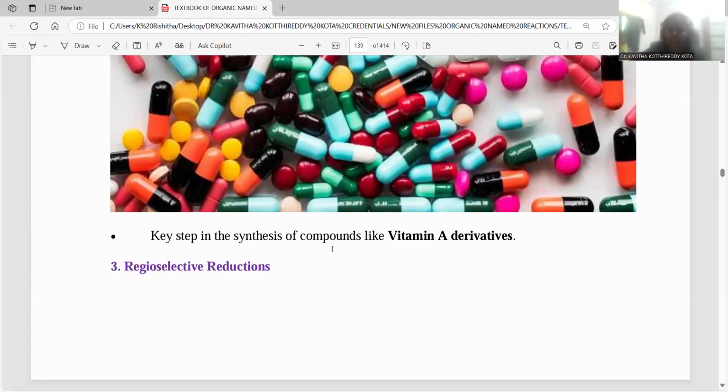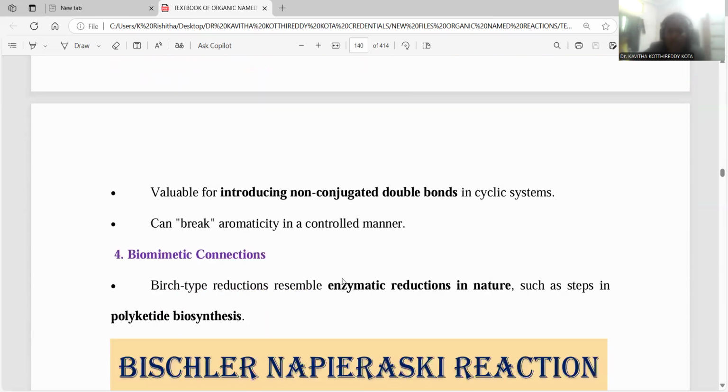It is very important in the synthesis of vitamin A derivatives also. Vitamin A synthesis is also done by this Birch reduction process, most regioselective in nature, introducing non-conjugated double bonds. Generally, conjugated double bonds are more stable, and aromaticity is more stable. Against this rule, Birch reduction gives a non-conjugated system as the final product. So here it can break the aromaticity under controlled conditions. We are not going to remove all the double bonds, rather only a certain extent of unsaturation will disappear by means of this Birch reduction process, right?